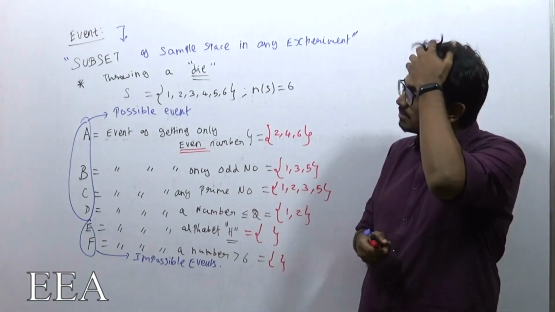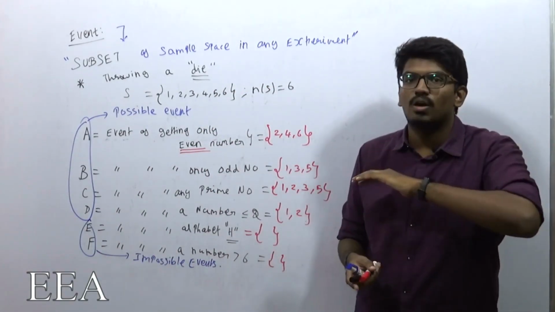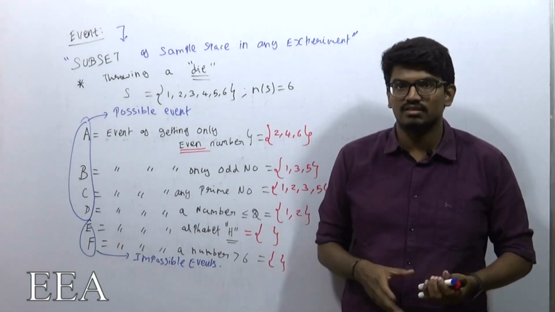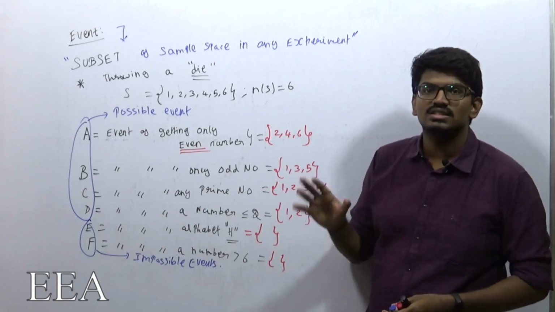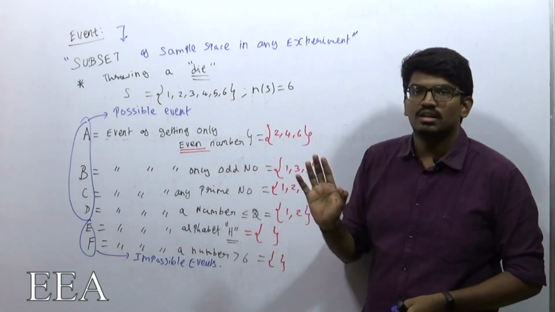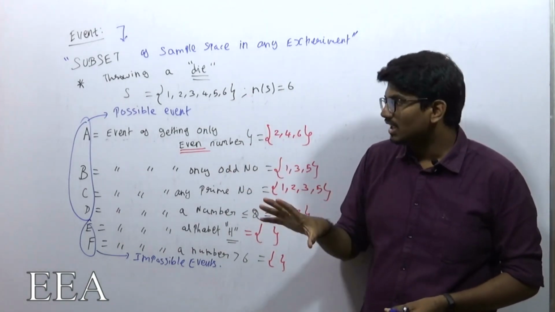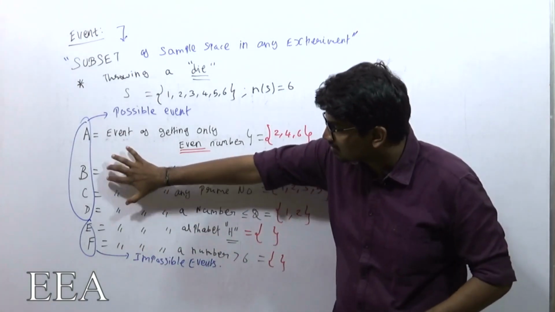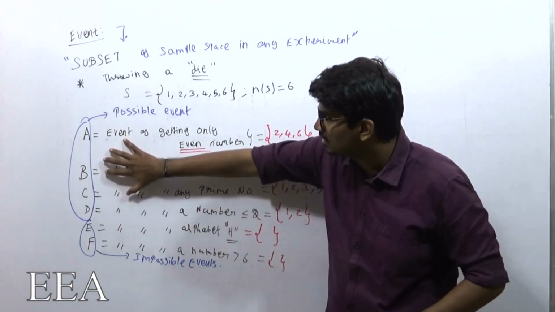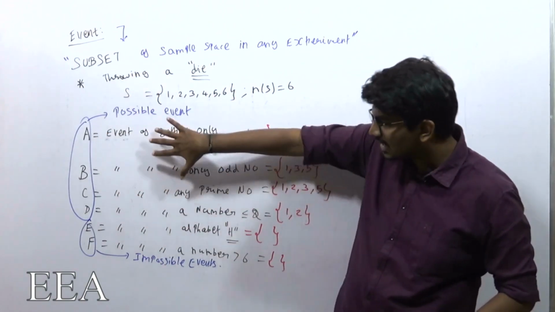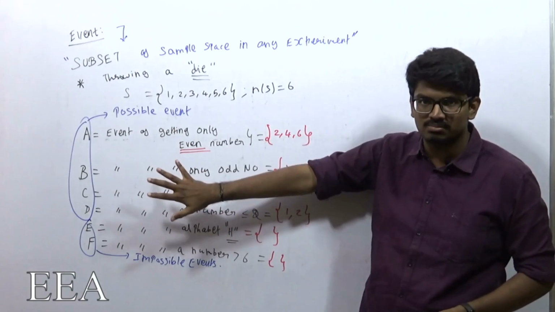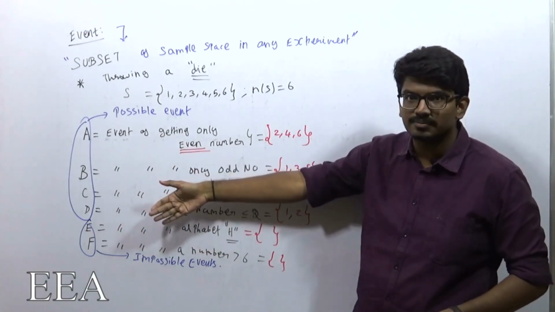So first we understood what is meant by a sample space. Sample space is nothing but all possibilities which are available. Next we understood what is meant by an event. An event is just a subset of a particular sample space. In that, we understood what is meant by a possible event and an impossible event. Possible events are also subsets of a sample space, but they are physically possible. The events are possible to occur.